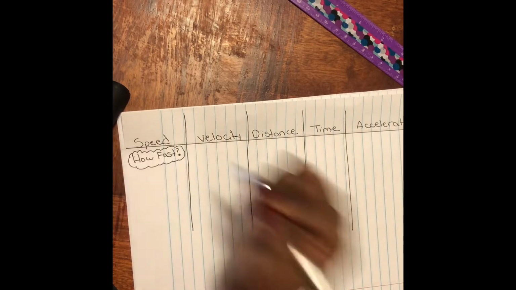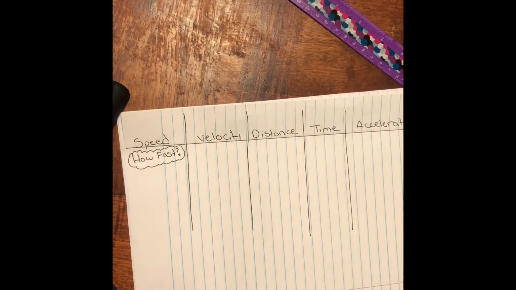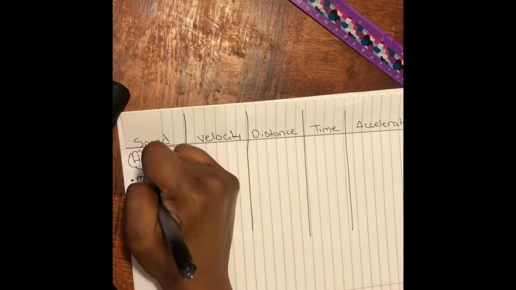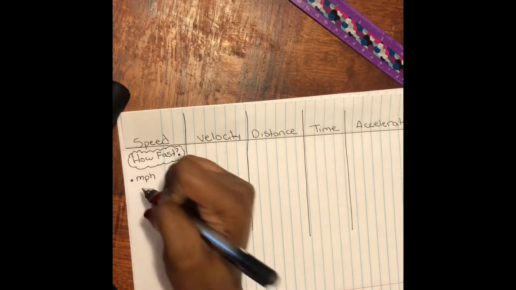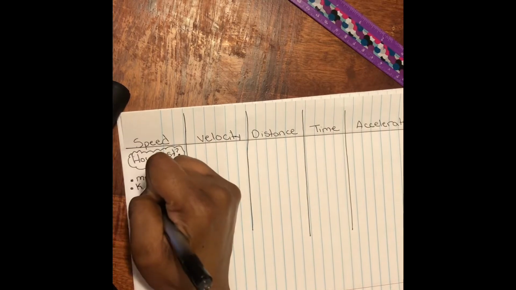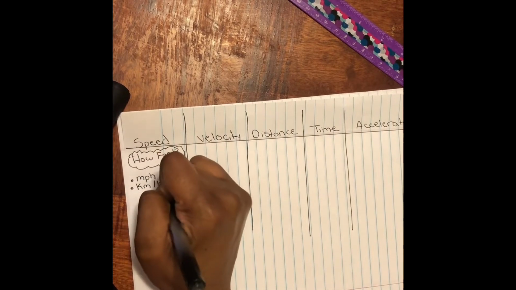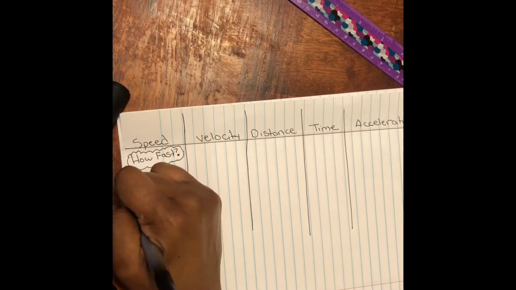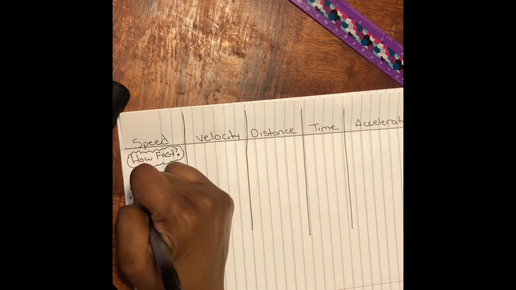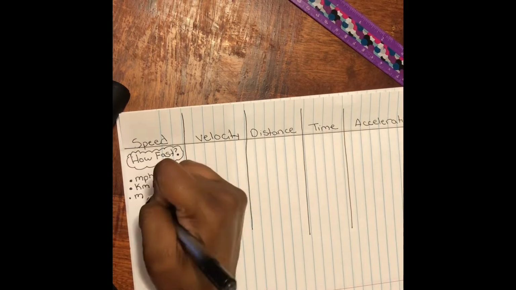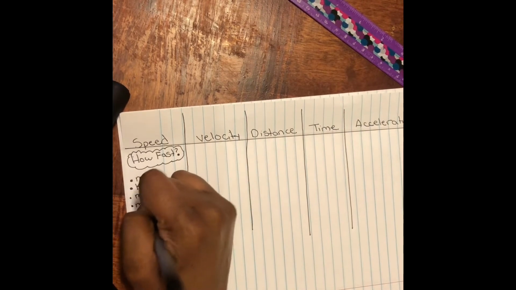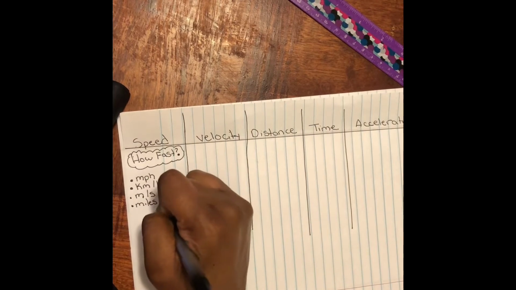In speed, it looks different in a multitude of ways. It can be miles per hour. It can be kilometers per hour. It can be meters per second. It can be miles per day.